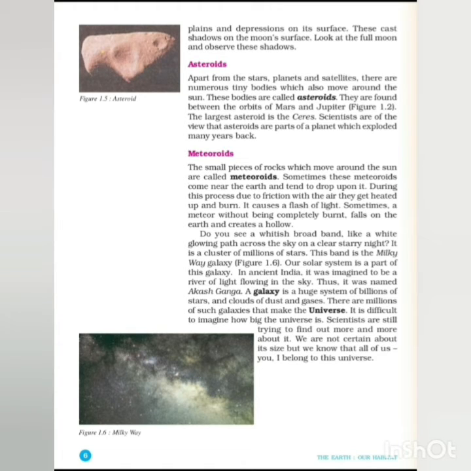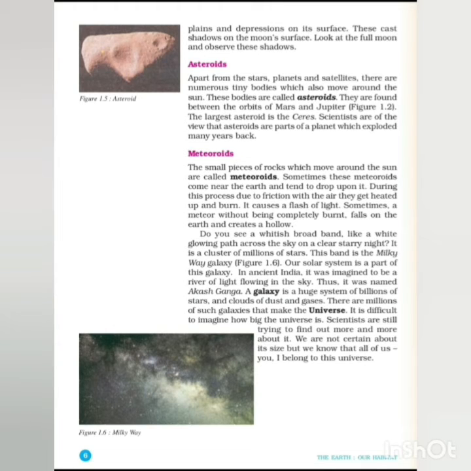Scientists are of the view that asteroids are parts of a planet which exploded many years back. The planet's pieces broke, and those pieces are called asteroids. The scientists are thinking like that.